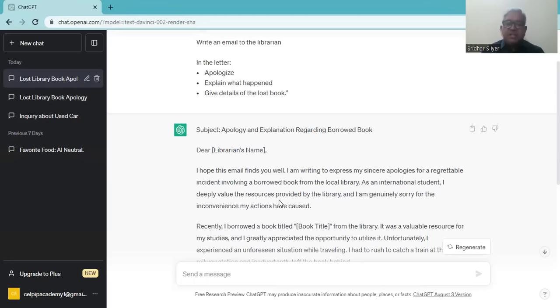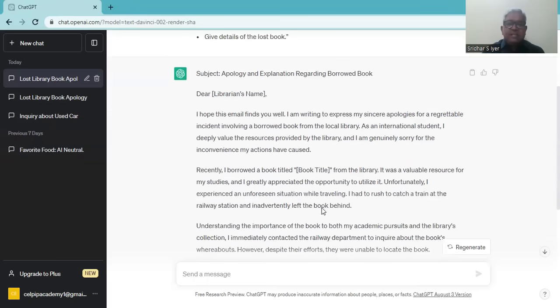As an international student, I deeply value the resources provided by the library, and I'm genuinely sorry for the inconvenience my actions have caused. Recently, I borrowed a book titled, maybe you can name it as Alchemist, from the library. It was a valuable resource for my studies, and I greatly appreciated the opportunity to utilize it.